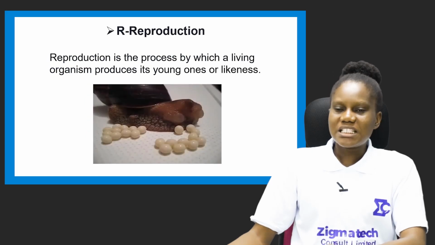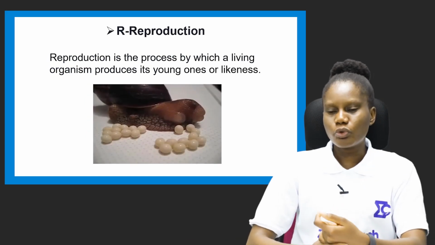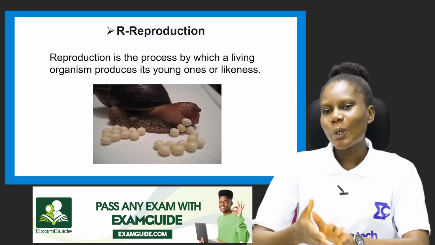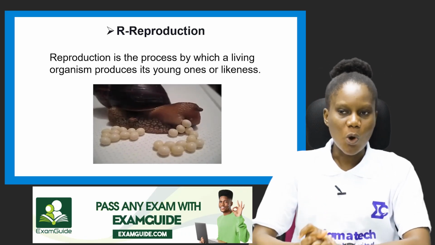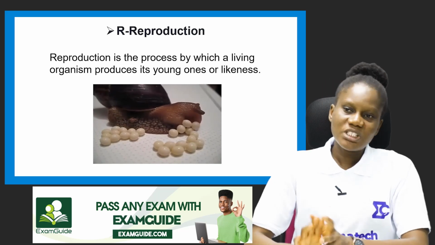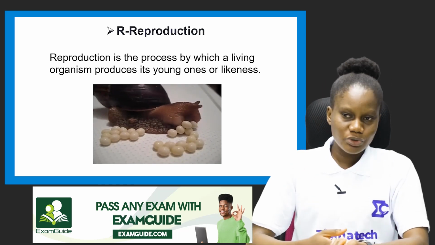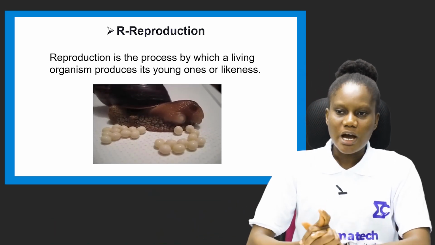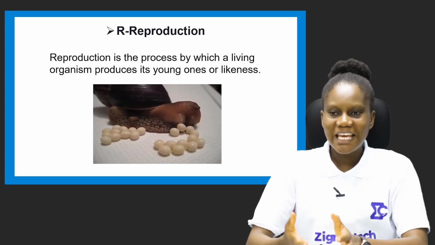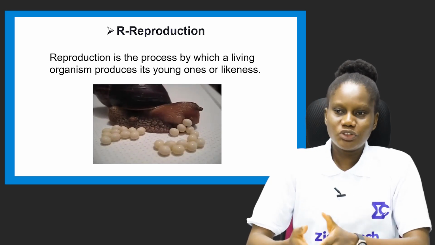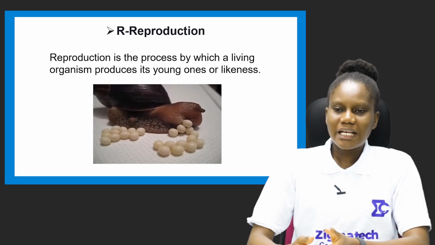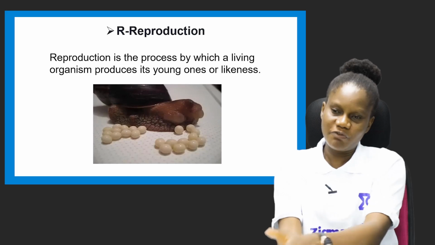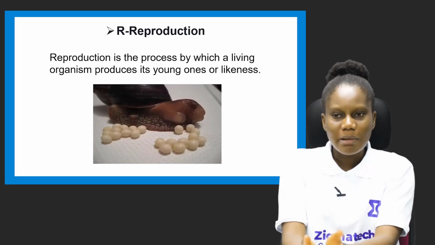So the next letter is R, which is reproduction. Reproduction is the process by which a living organism produces its young ones or likeness. As you can see in the slide, we have the snail laying eggs, and that is how it produces young ones. Once the eggs hatch, it brings another snail. In the case of human, they give birth. Same with goat and some other mammals, they give birth.